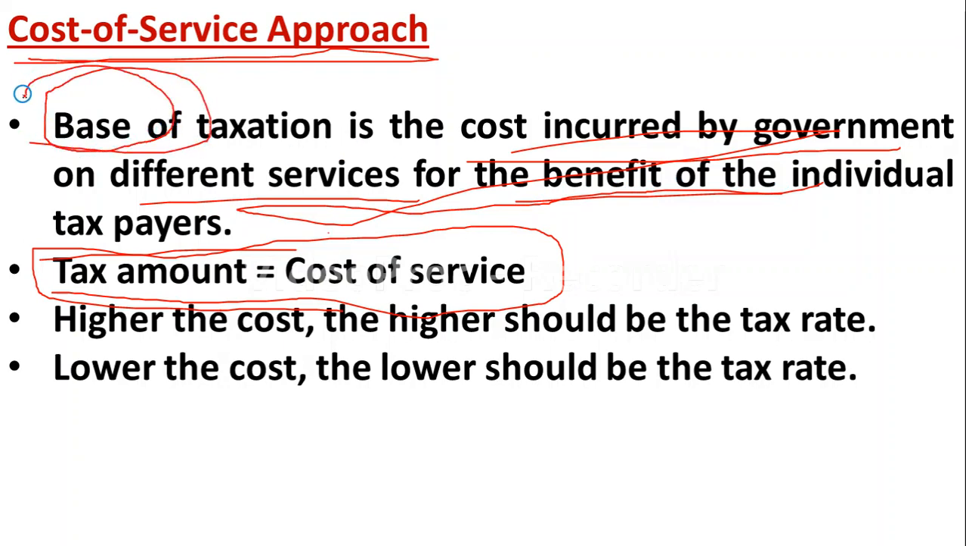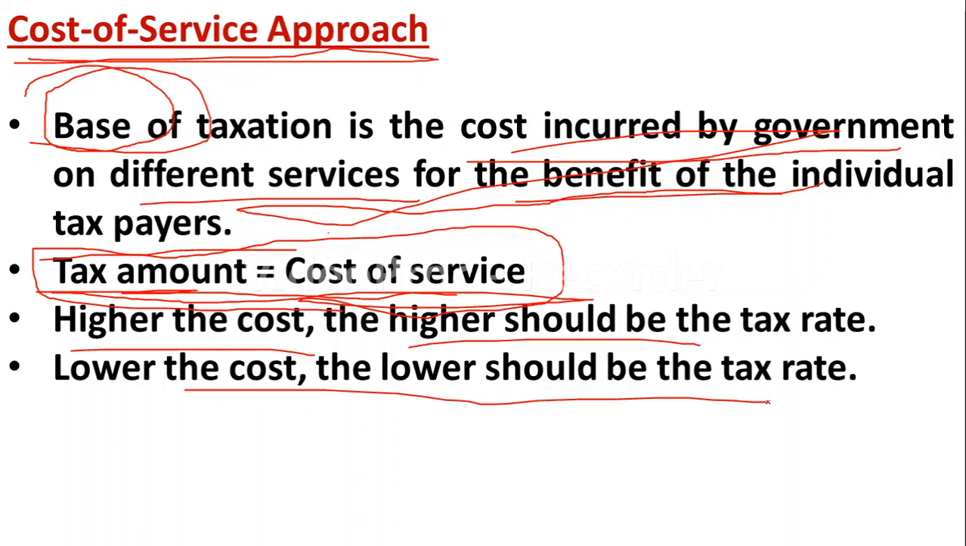Yes, base we have studied. So what is the base here? The cost of service. How much cost the government spends on each individual, on that basis the tax is imposed. According to the cost of service approach, the tax amount or tax rate is equal to the cost of the service. So the higher the cost, the higher the tax rate, and the lower the cost, the lower the tax rate. If the government spends more on the individuals, then the tax rate will be high. If the government expenditure is less, then automatically the tax rate will also be less.